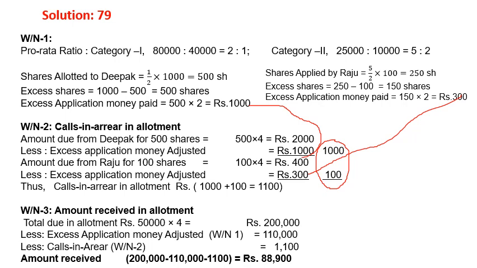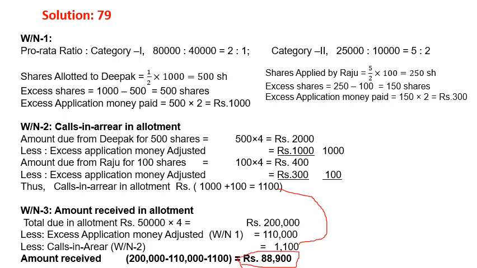Call scenario in allotment. Now we go to the amount received in allotment. Total due is 50,000 into 4, that is 2 lakhs. Total application adjusted, excess application money as per workings, 1,10,000. If you check the table, it is mentioned how much money is adjusted in the allotment, 1,10,000, and the call scenario is here. This 1,100 will be adjusted here, and then ultimately the amount received in allotment is 80,900. That is the workings for this question.